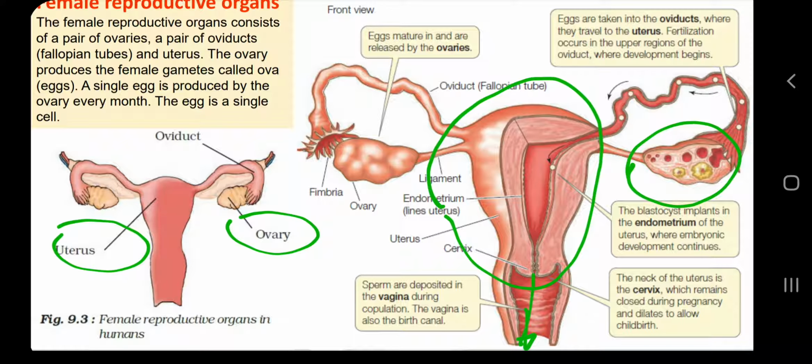By this process we can know that the female is mature and reproductive cycles have begun. So this time of life of a human female is called puberty. And the age of those females or girls is called adolescence.